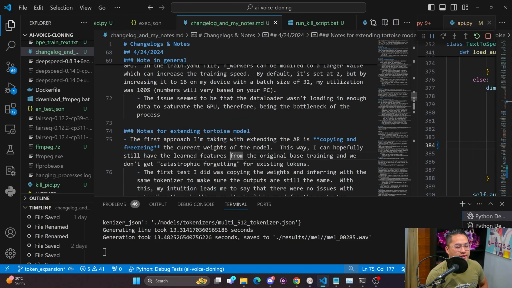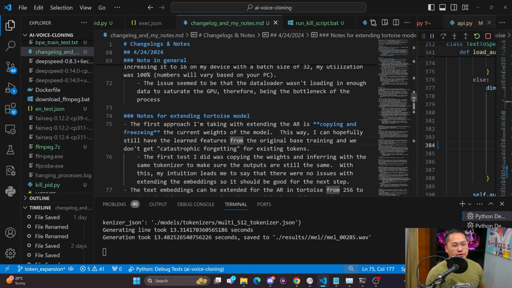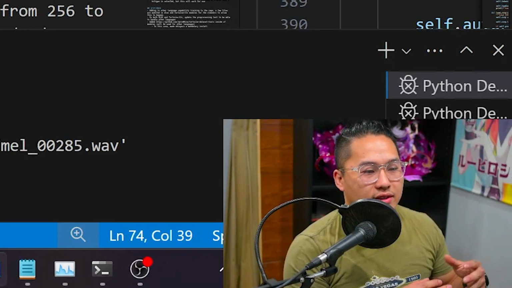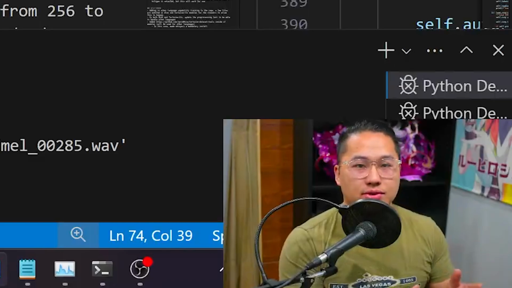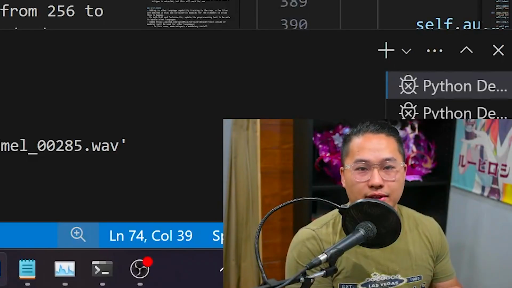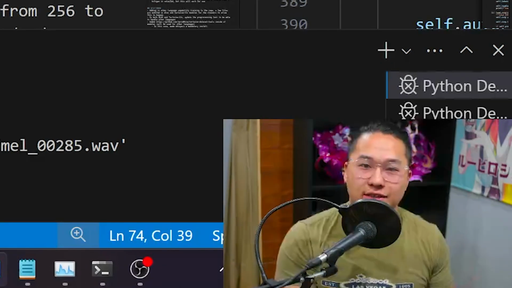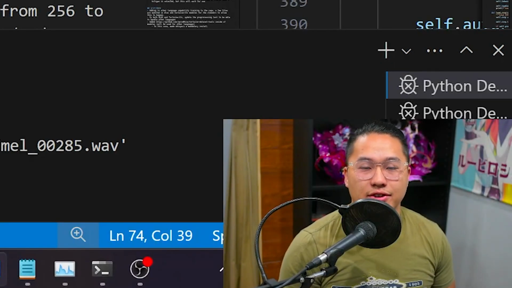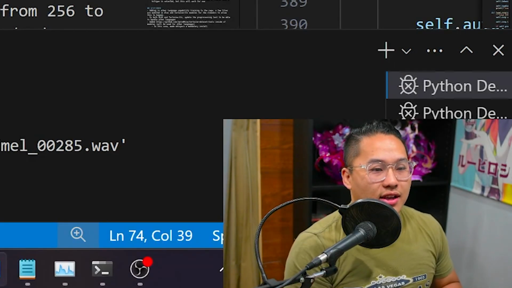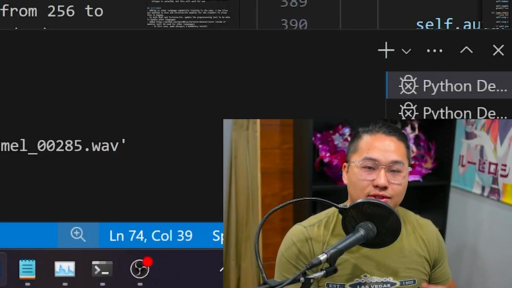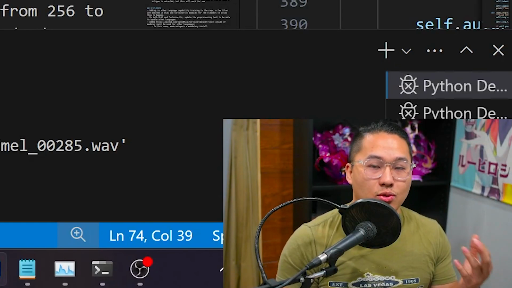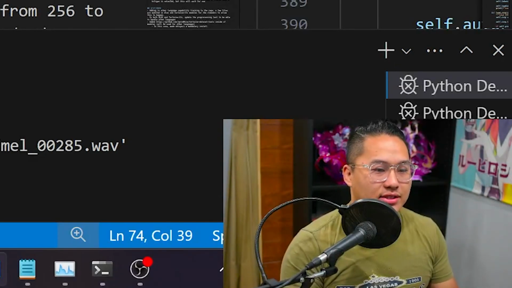So for extending the Tortoise model, what I tried doing was copying and freezing all of the weights from the existing Tortoise model into, let's say, a larger Tortoise model. What I'm trying to incorporate are additional text tokens. The reason I need the additional text tokens is so that I can use different scripts from other languages, so that I don't have to convert everything into English letters, and so that I can also have different tokens that have more nuanced sounds or semantic meaning to them.